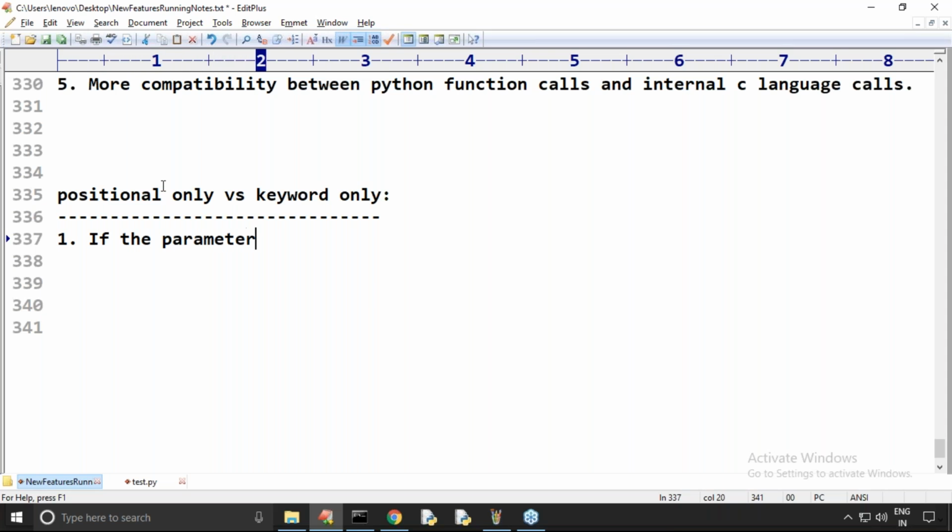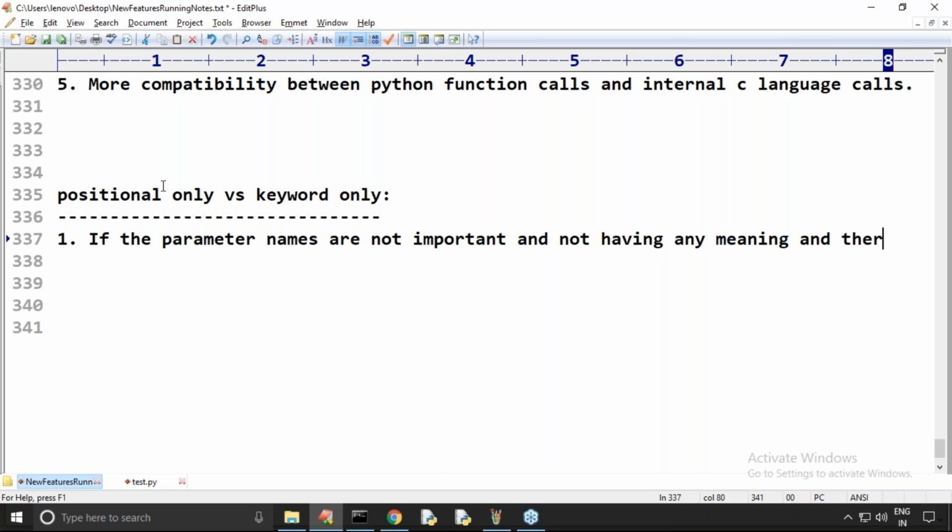If the parameter names are not important and do not have any meaning, and there are only few arguments, two or three, you are never going to get confusion.